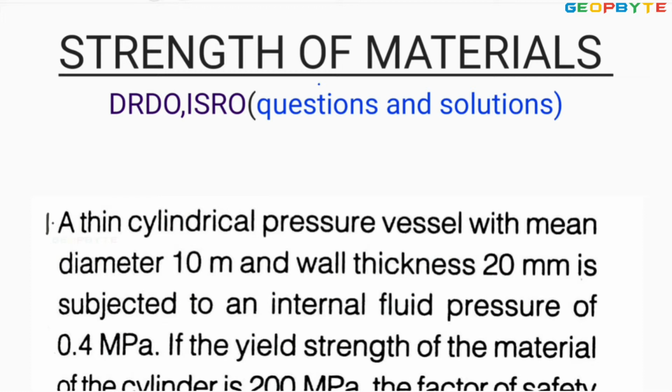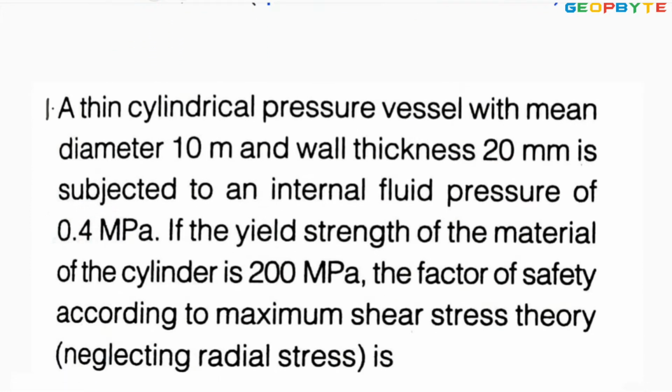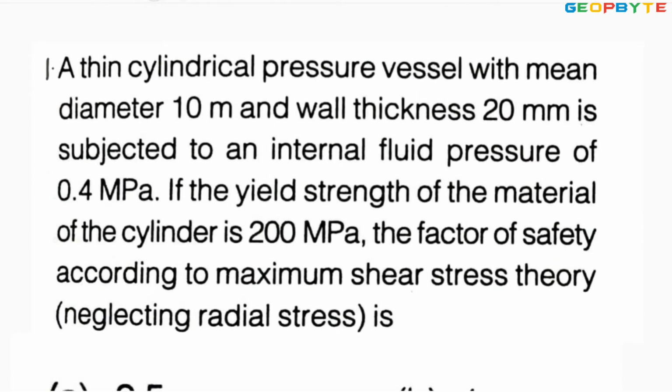Look at the very first problem. A thin cylindrical pressure vessel with mean diameter 10 meters and wall thickness 20 mm is subjected to an internal fluid pressure of 0.4 megapascal.